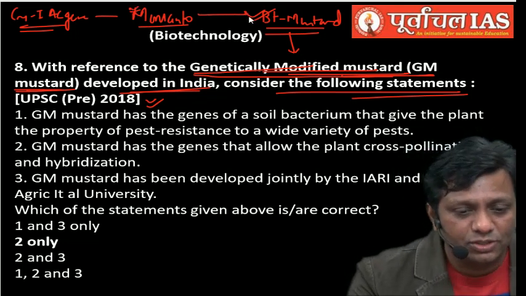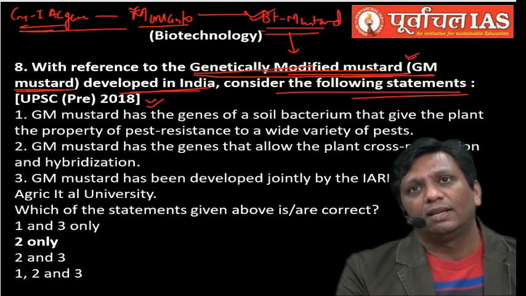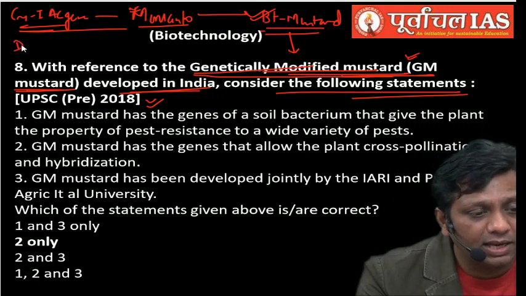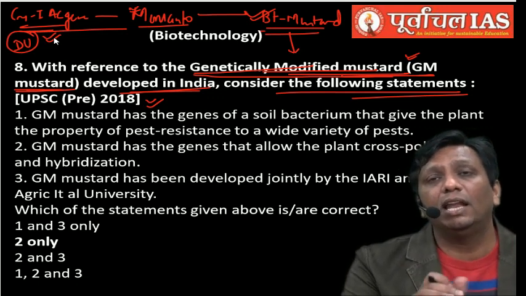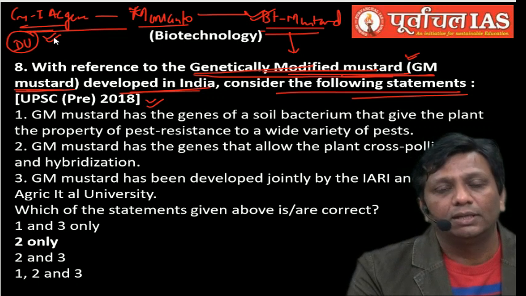And GM mustard is totally different. It is not BT mustard, where you people got confused. GM mustard is developed by a Delhi University based laboratory. So Indian scientists were involved in the development of GM mustard.